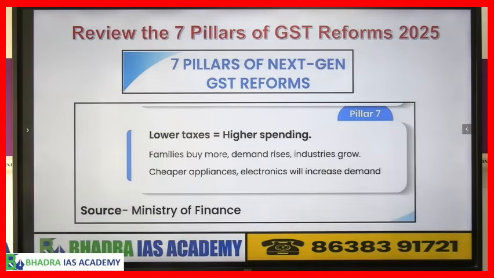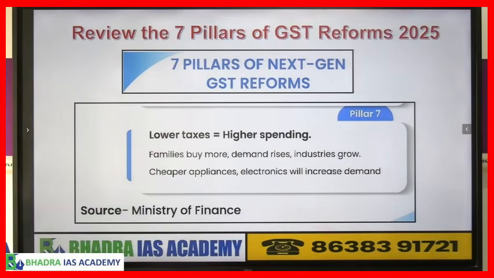Pillar number 7, lower taxes actually mean higher spending. How? Families will buy more, as I told you, demand will increase, so industry also will grow. That means what? People will be able to spend money, so that people also will benefit, government also will benefit, industry will also benefit, and the GDP will grow. That is the 7th pillar.